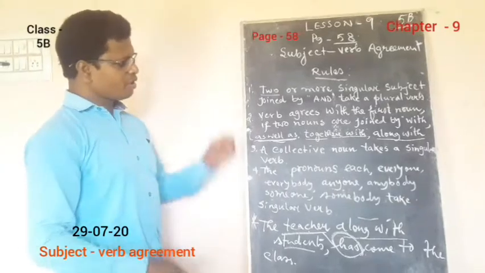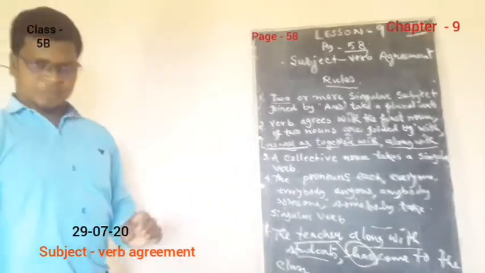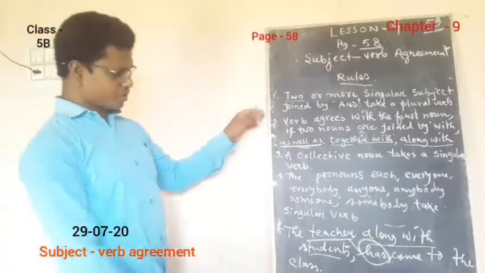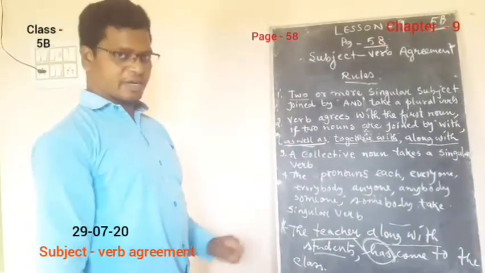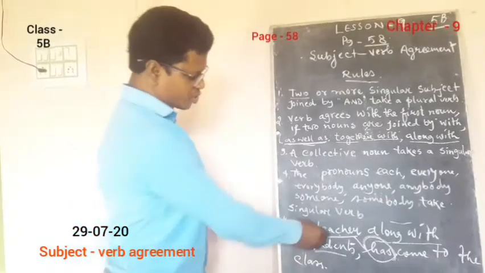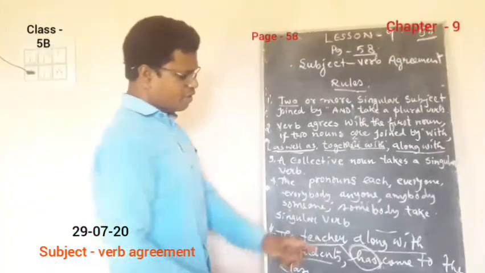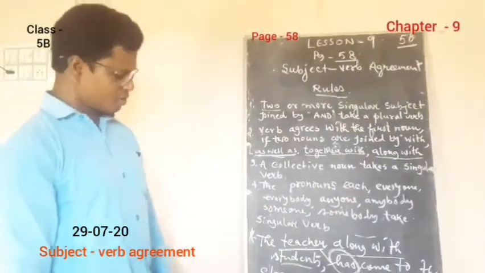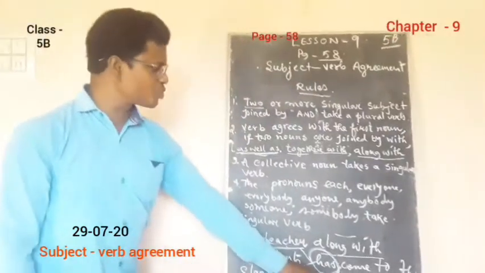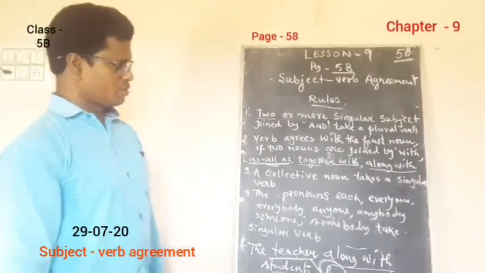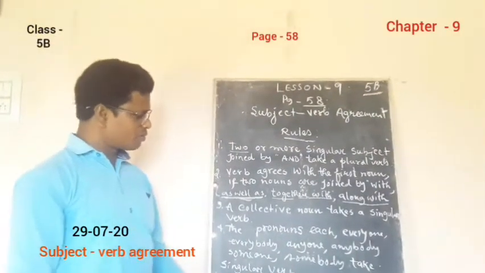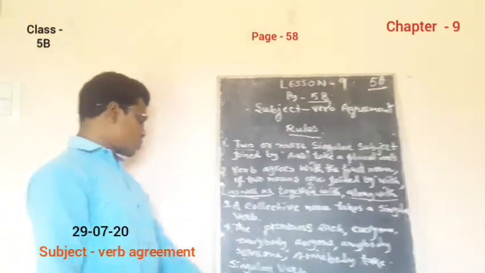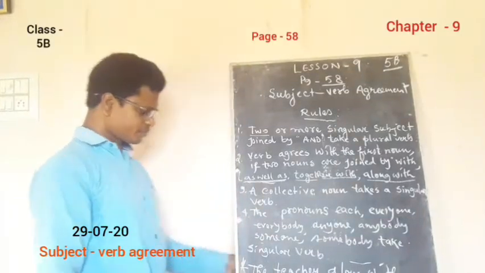So just remember, the verb agrees with the first noun. What is the first noun here? Teacher. If these two nouns, teacher and the students, are joined by, what is that word? Along with. So what will happen? We have to use a singular verb. So this is about the second rule. Let us now move on to the third one.